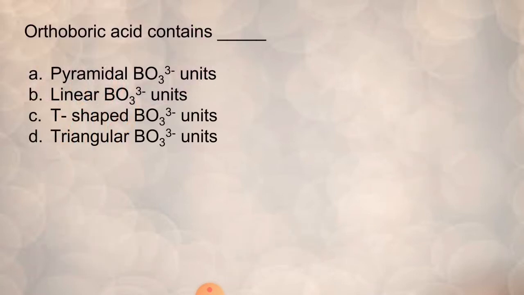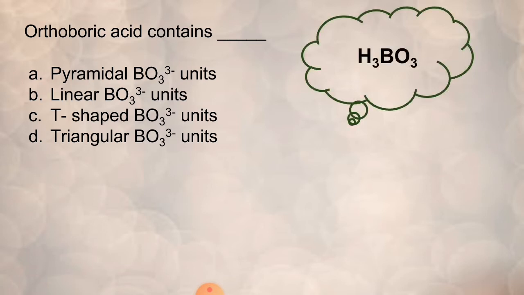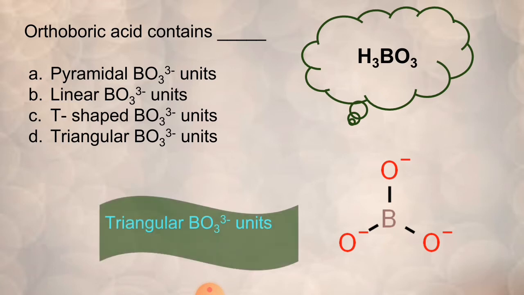Orthoboric acid contains dash. So you have to know the formula for orthoboric acid, right? The formula for orthoboric acid is H3BO3. If you draw the structure of H3BO3, it appears as triangular BO3 3- units. So the answer is D, triangular BO3 3- units.